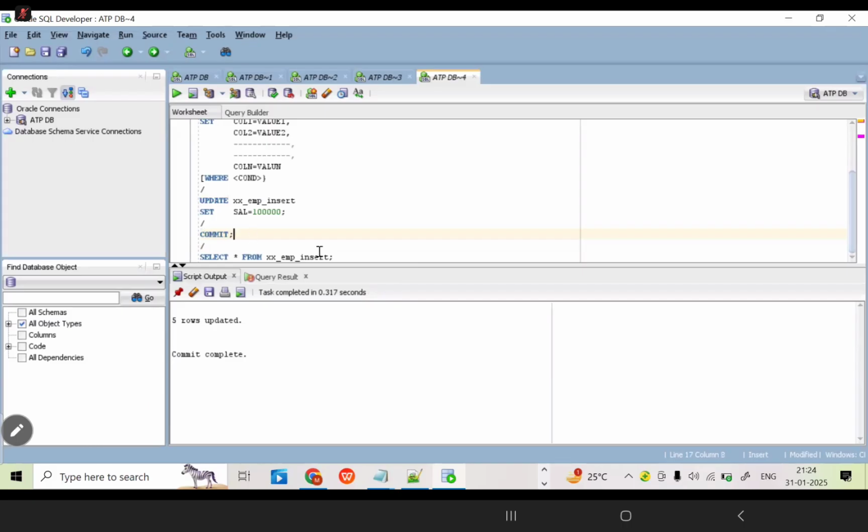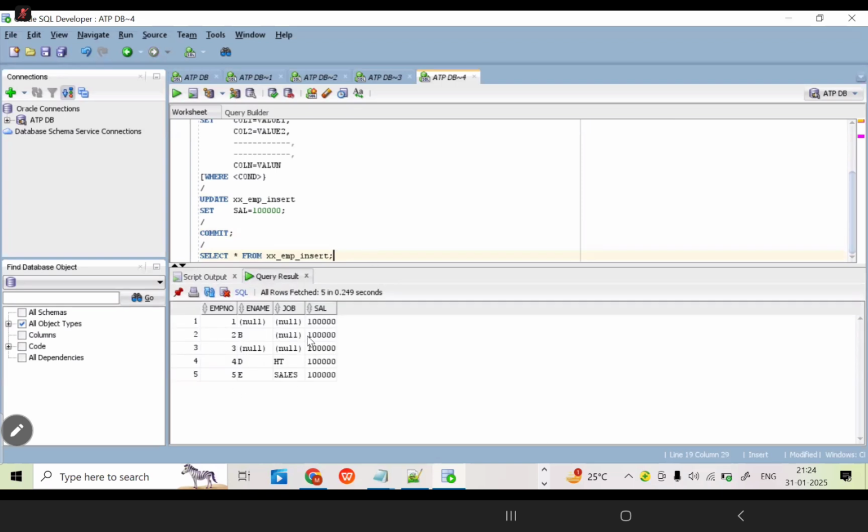Without applying the commit here, it won't store the data. Sometimes some systems can accept it, some systems won't accept it. After applying the commit only, you can see the data. Now you can check it. Now all the employees' salary should be updated to 1 lakh, or not?